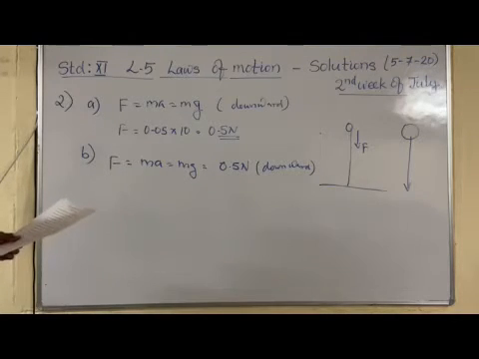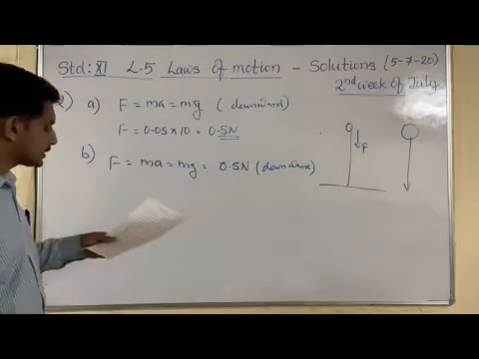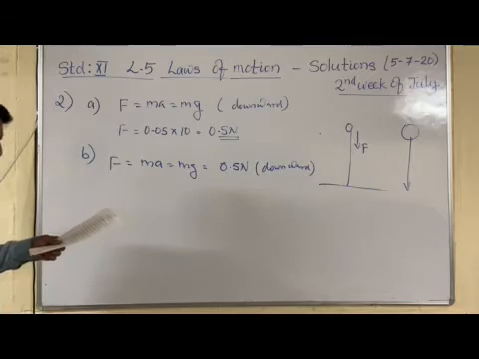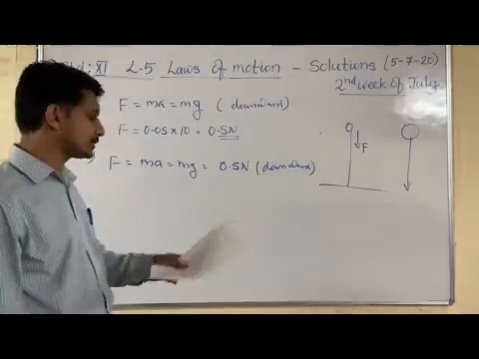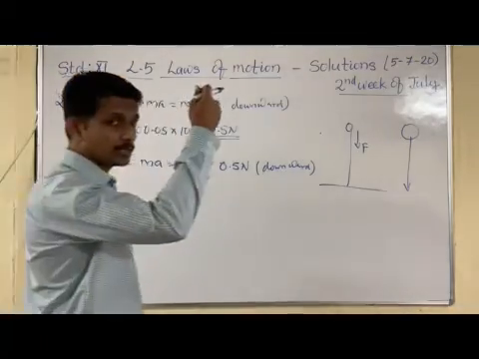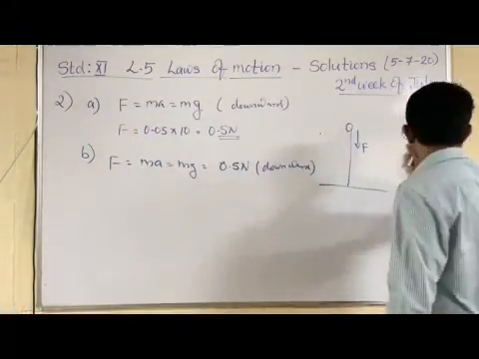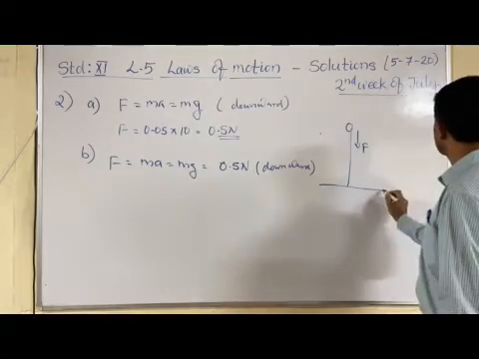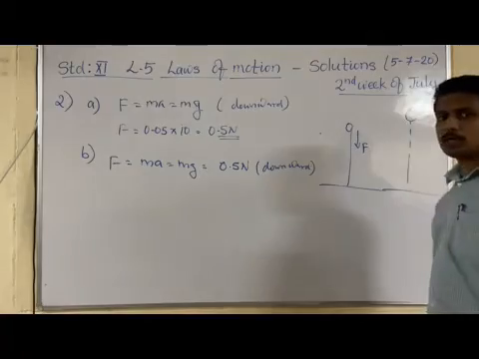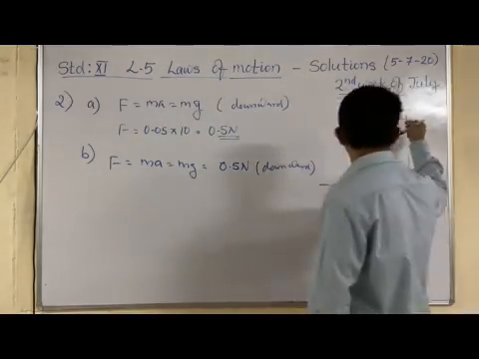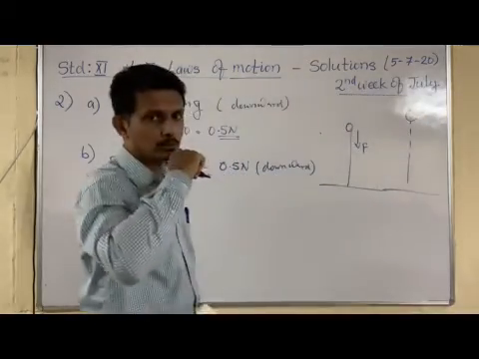Now, at the highest point, when it is momentarily at rest, what are the magnitude and direction of the force acting?